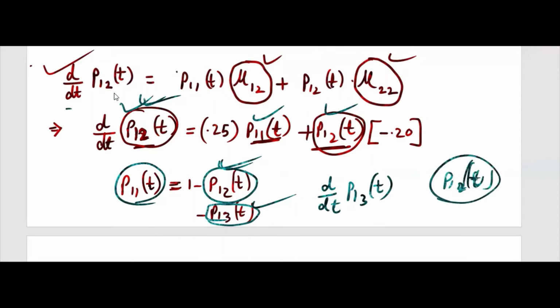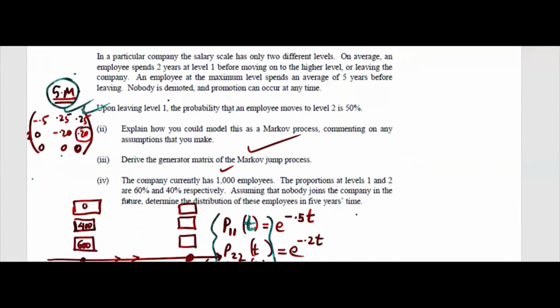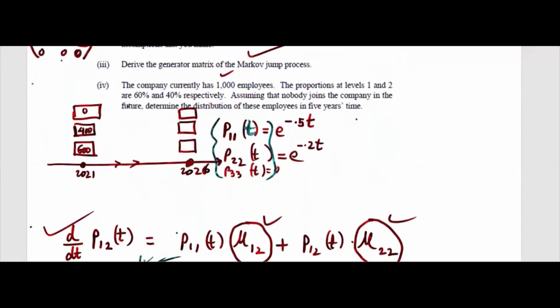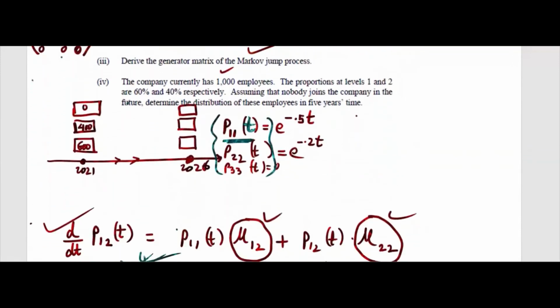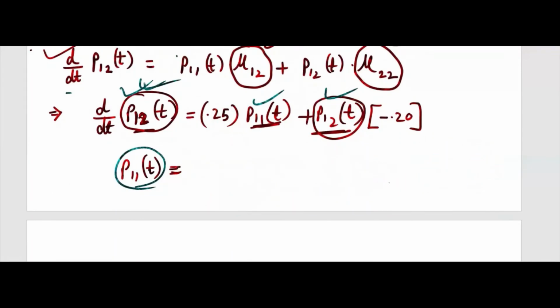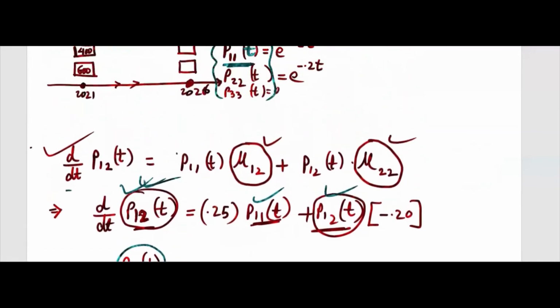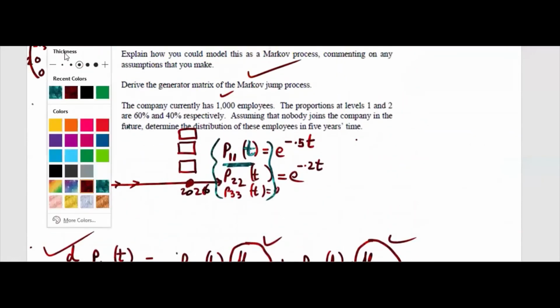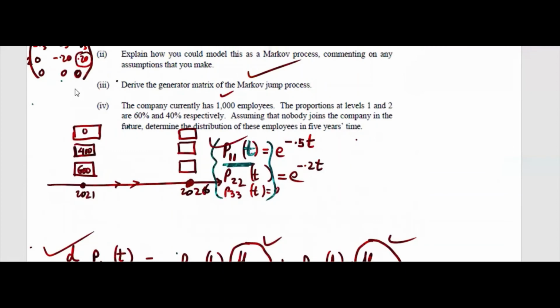And in this kind of situation, what do you need to do? In most cases it will be easy. That's where we found this value directly. Remember? That's where we found this directly. So instead of writing this one, in some problems we will write this way also, but every time it's not possible. So you can find this either using the same Kolmogorov's equation, or you can use e power minus 0.5t.